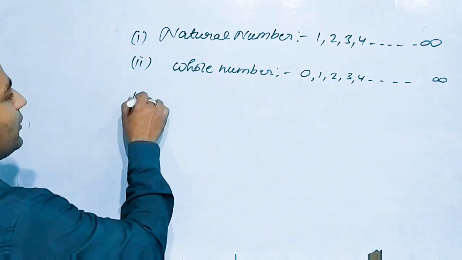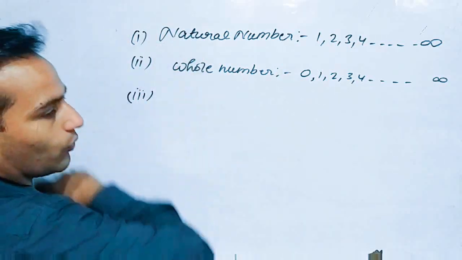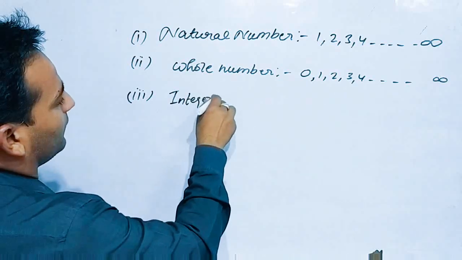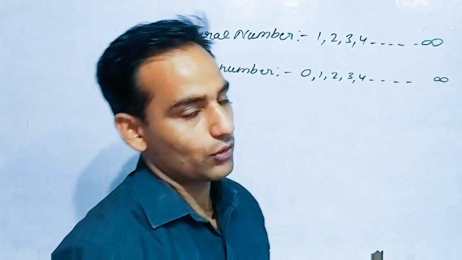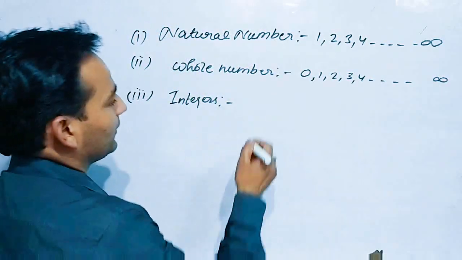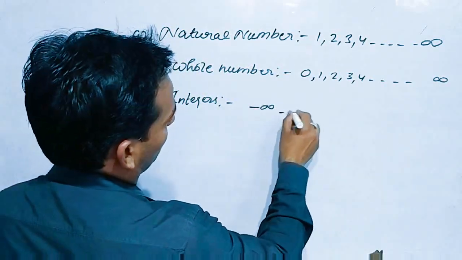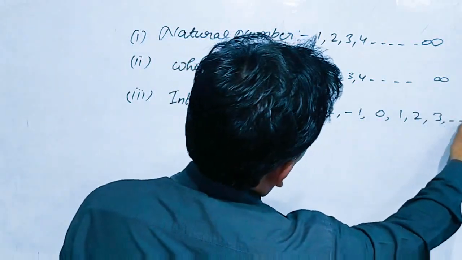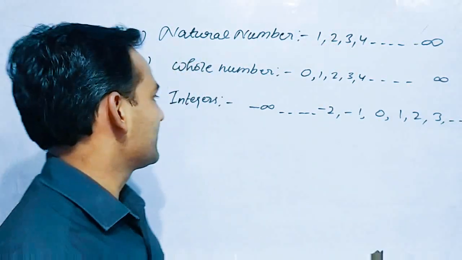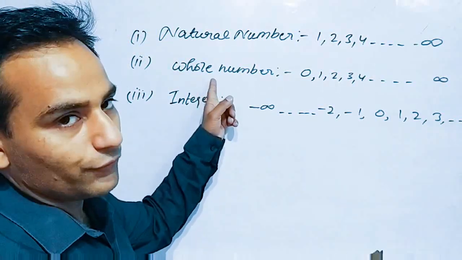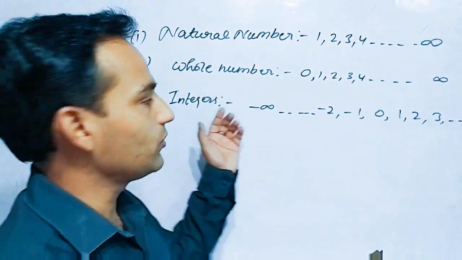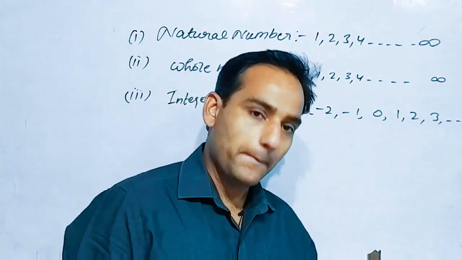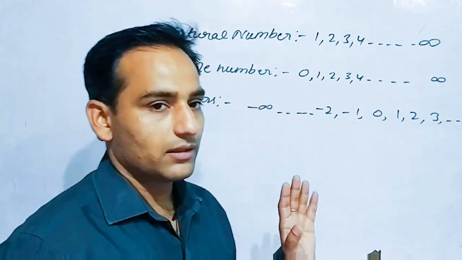Okay. Now third one, natural number, whole number, then you get integers. Integers. What are integers? I hope you all know that. What are they? Please recall them. Minus infinity to -2, -1, 0 and 1, 2, 3 up to plus infinity. Okay. So this is the elder brother of whole number now. Integers include all the numbers in minus, 0 and all the numbers in plus. So this is the integer.